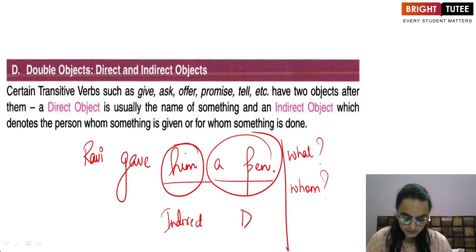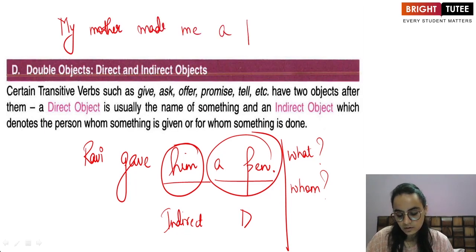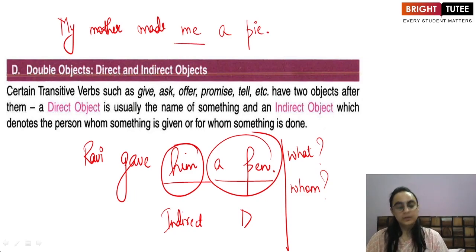If I give you another example, my mother made me a pie. Okay. Again, made me what? A pie. So this is an object. My mother made whom a pie? Me. So this is also an object. I have two objects here.